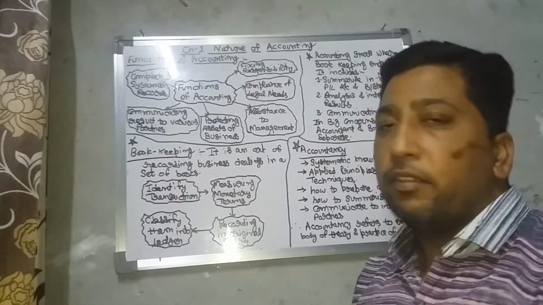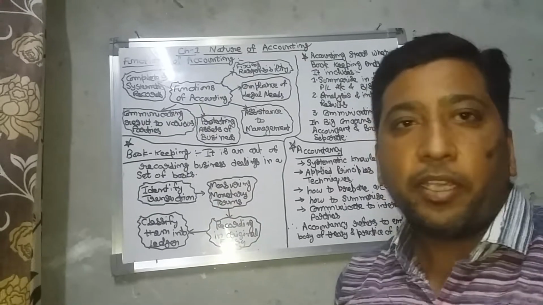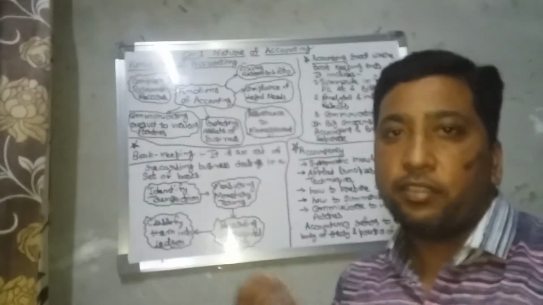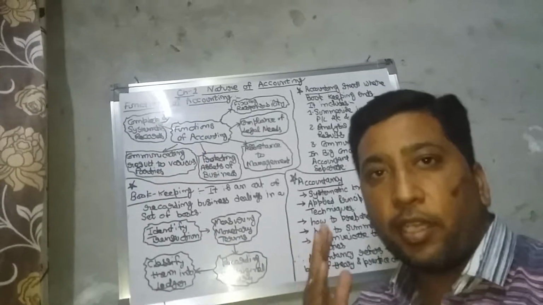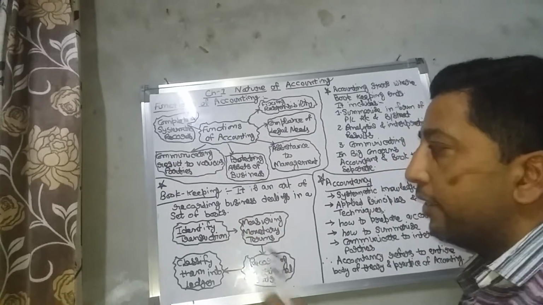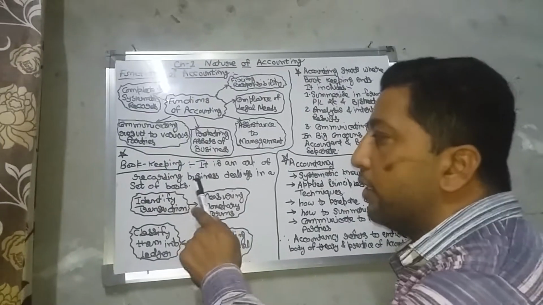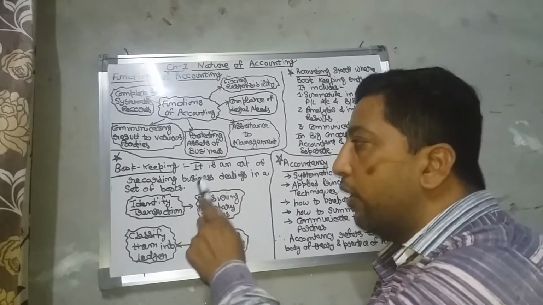Now the next topic, bookkeeping. What is bookkeeping? Bookkeeping is an art of recording transactions in books. Whenever you have transactions, you cannot keep all of them in your mind, so you have to record these transactions into books. So whenever there are dealings in the business, you have to record them in books.